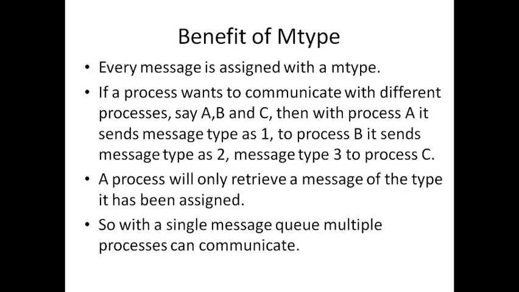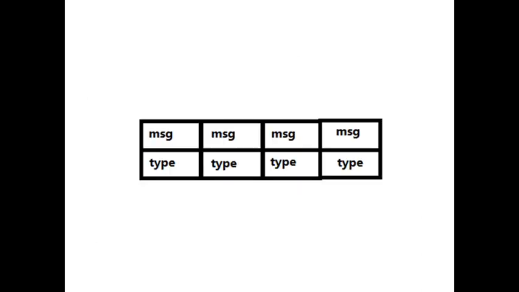So this is how it has been arranged. Every message will have a type information, and the type information is a number which is chosen by the programmer. So accordingly he can also decide which process should receive a particular message. In fact, one more point is that if a process does not know the type, it can't receive the message.